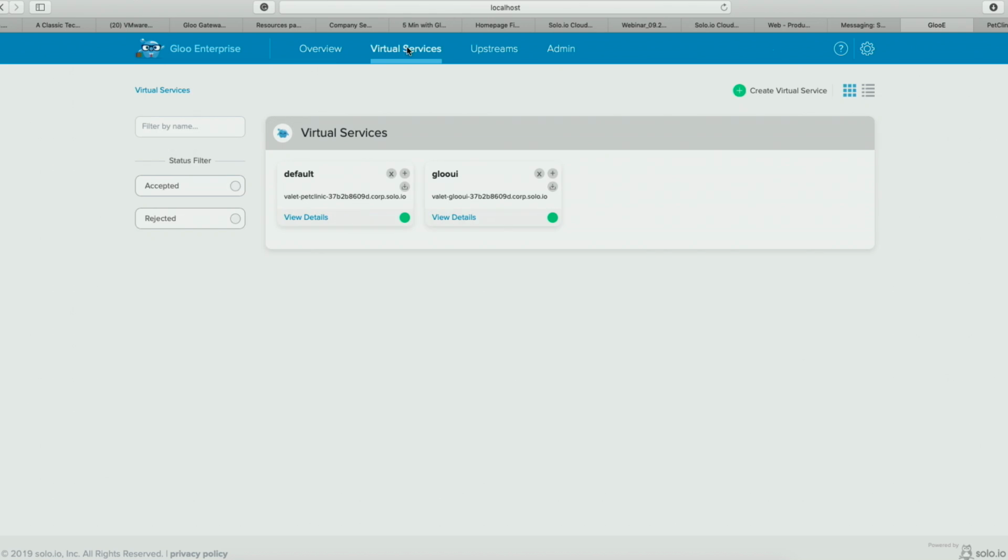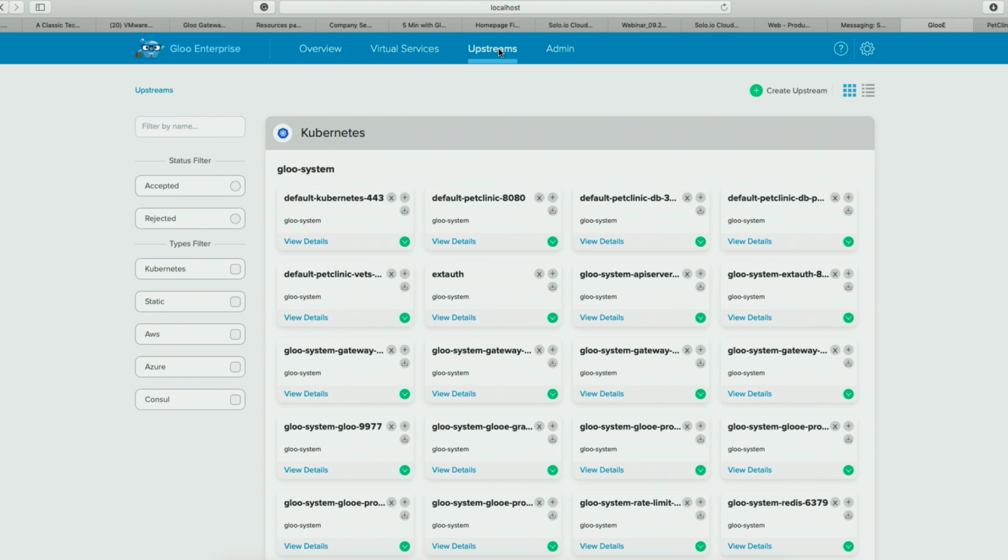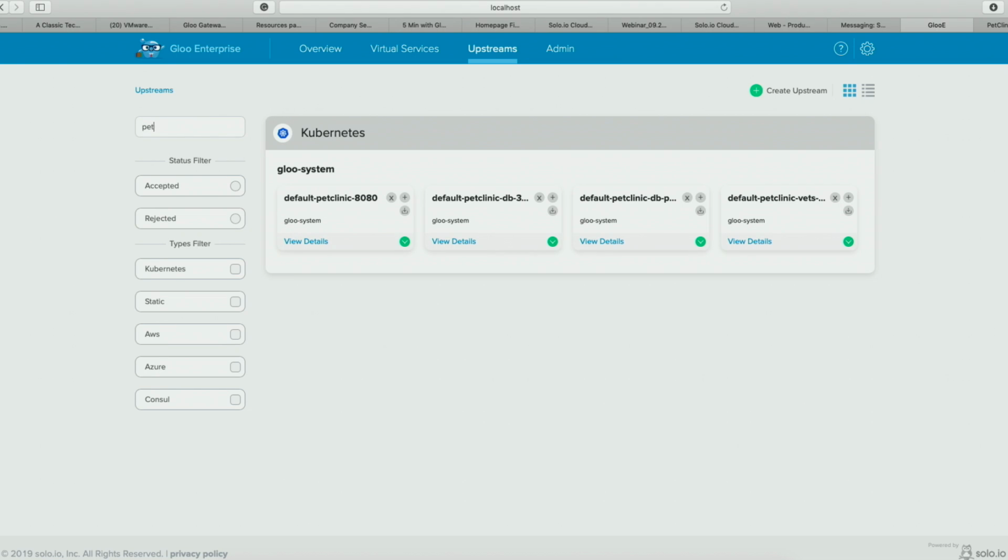So now the only thing I will do real quick, because I think we're running out of time, is go right now and look at the pet clinic. You will see that I have 4 instances. The first one is the monolithic application. The 2 others are databases. And the last one is the Go microservices that I just put on the server, on Kubernetes. You see all of them in Kubernetes only because I did a lift and shift of the monolithic one.